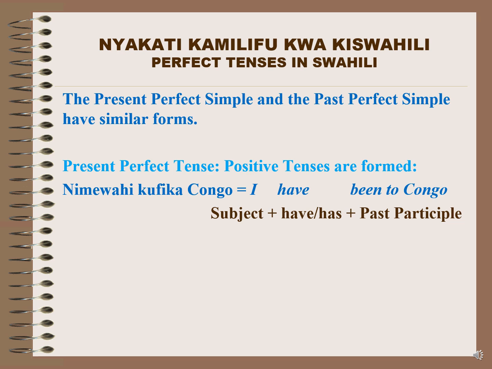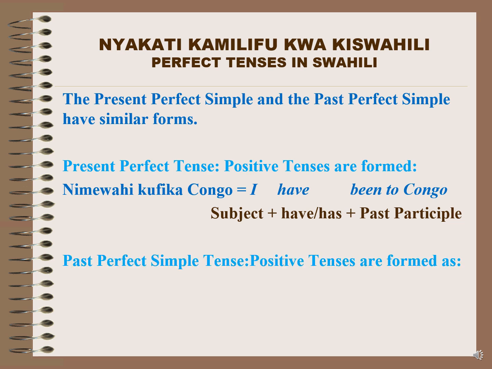Here, you cannot arrange the format in Swahili because some of the words are combined. But in English, you can see I is the subject, have or has. Here we have used have between, after the subject. Then we have the past participle, been to somewhere. So here an example that we have is Congo. Nimewahi kufika Congo. I have been to Congo. This is the positive tense of the present perfect tense.